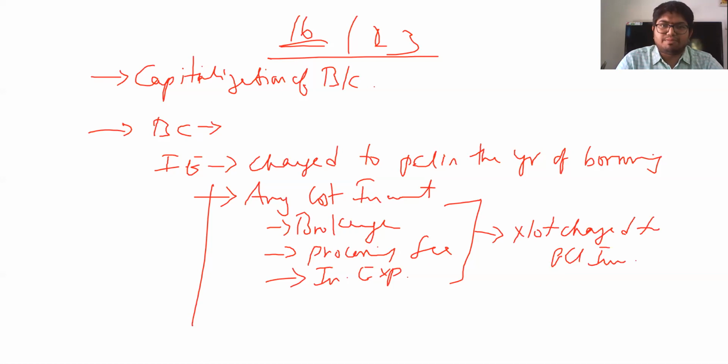Now, the moment I say it is expensed off over the life of the borrowing, it means that it draws its impact from financial instruments accounting when there is a borrowing.